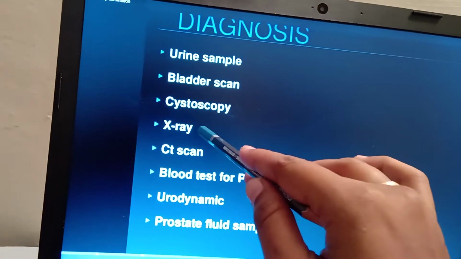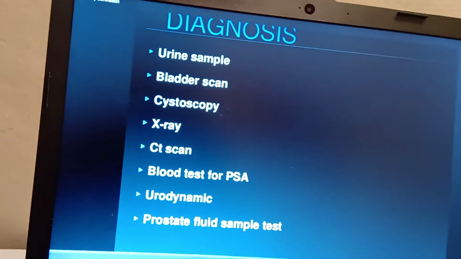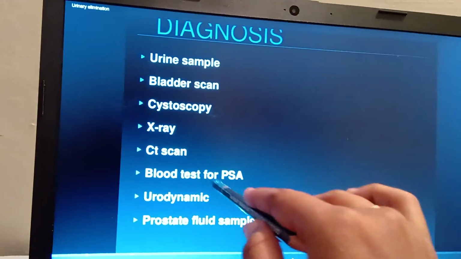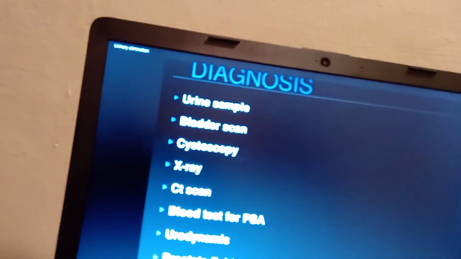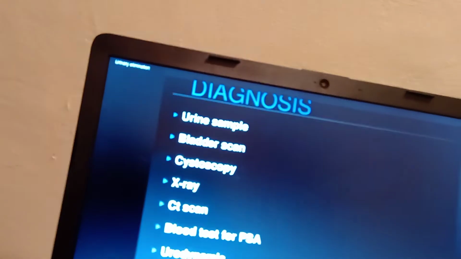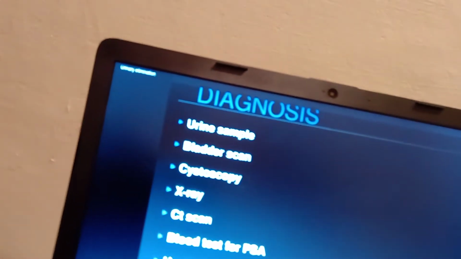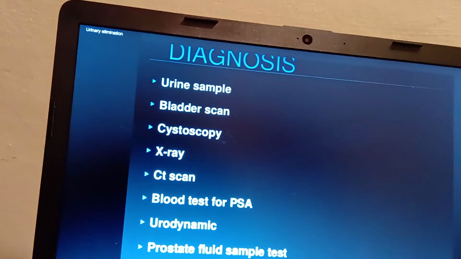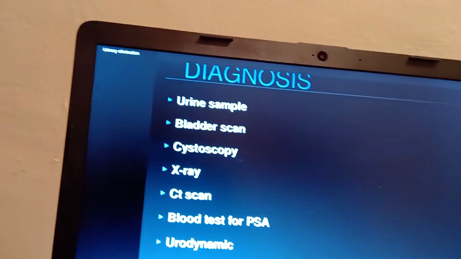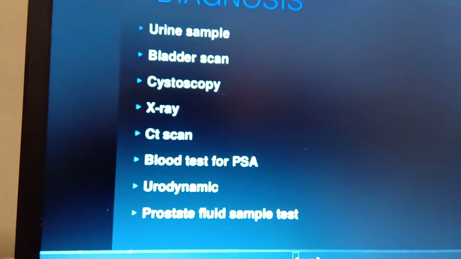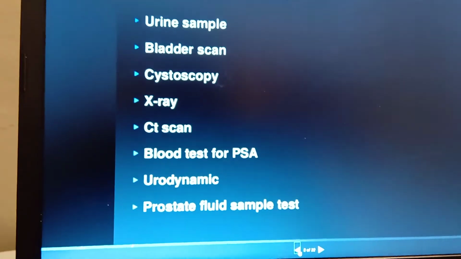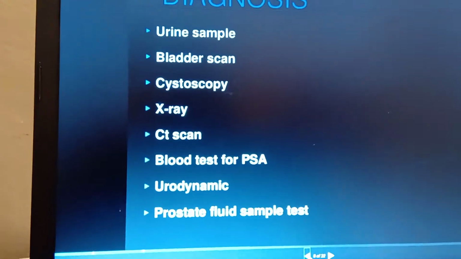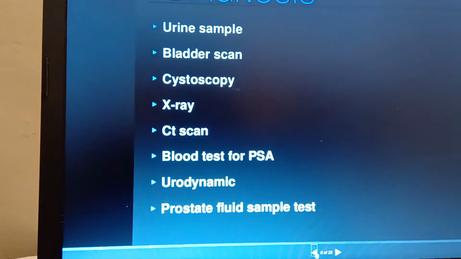And an x-ray they are going to do if there is any abnormality of the bladder, or a CT scan, and the blood test for PSA. Okay, so PSA is nothing but prostate specific antigen. So what is going to be there? In persons who have prostate abnormalities, they are going to find out the infection in the blood. And the next one is urodynamic.